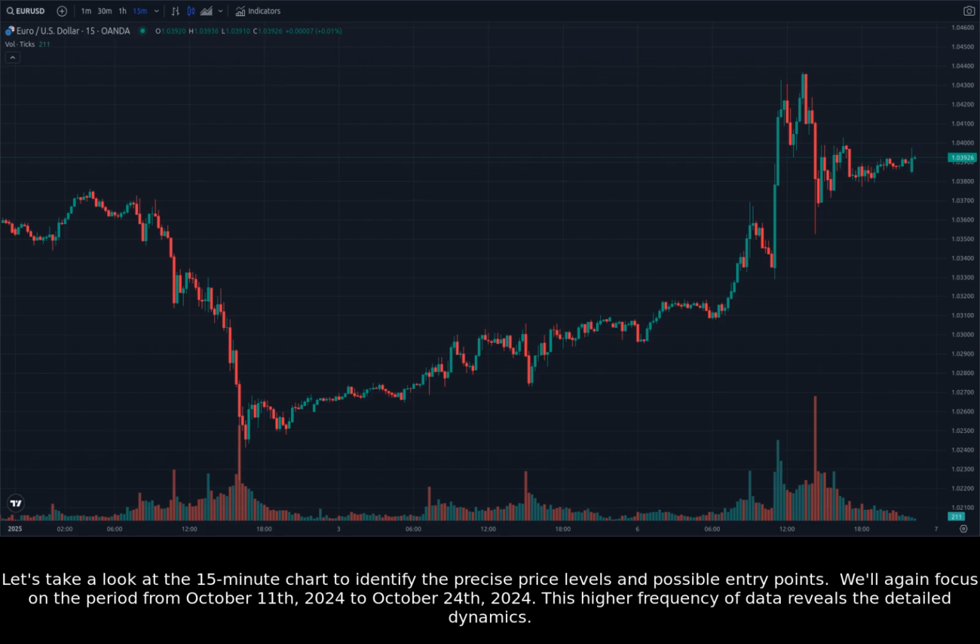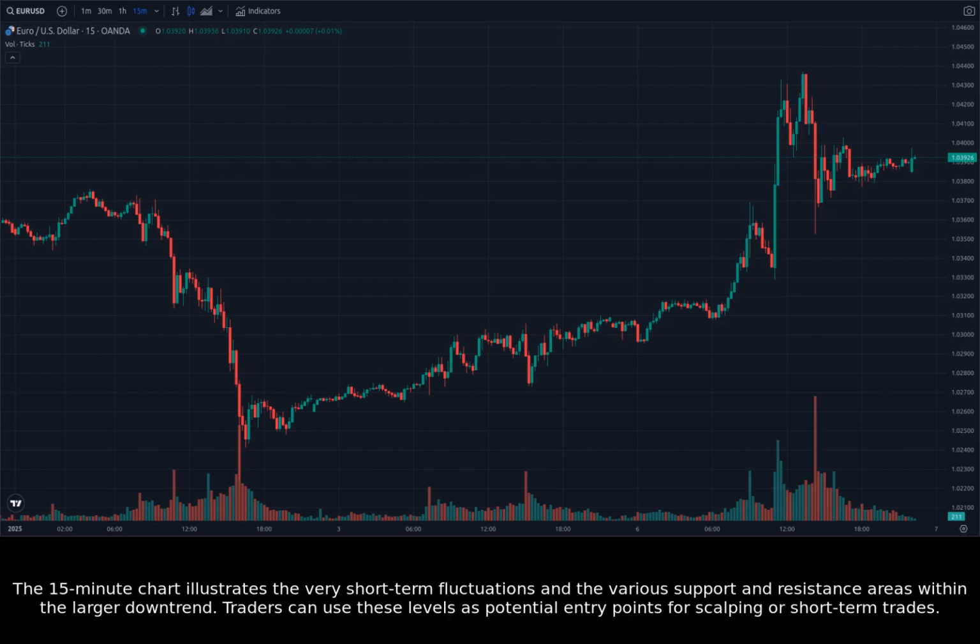Let's take a look at the 15-minute chart to identify the precise price levels and possible entry points. We'll again focus on the period from October 11th, 2024 to October 24th, 2024. This higher frequency of data reveals the detailed dynamics. The 15-minute chart illustrates the very short-term fluctuations and the various support and resistance areas within the larger downtrend.